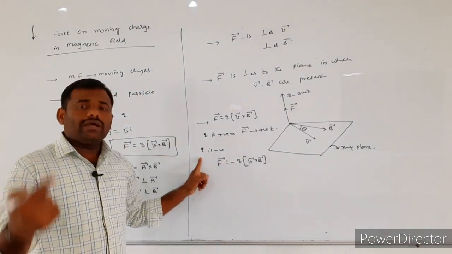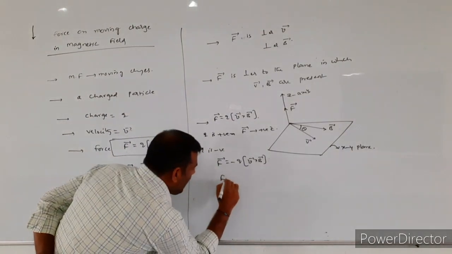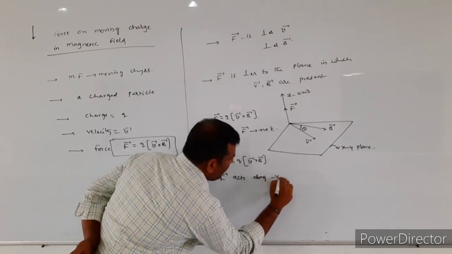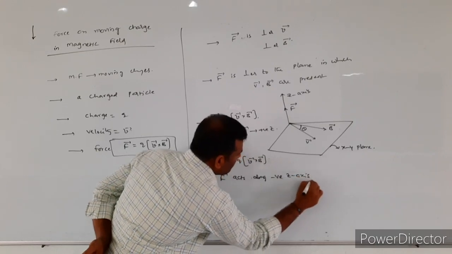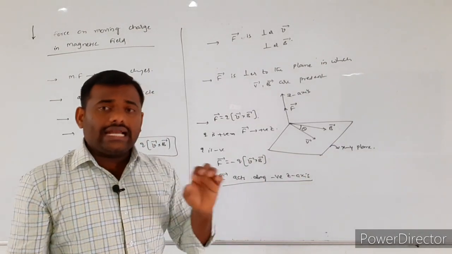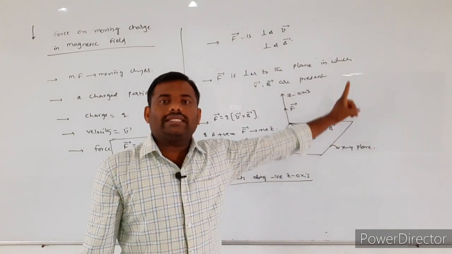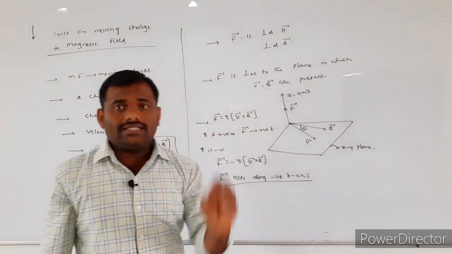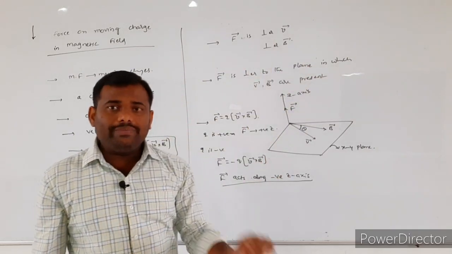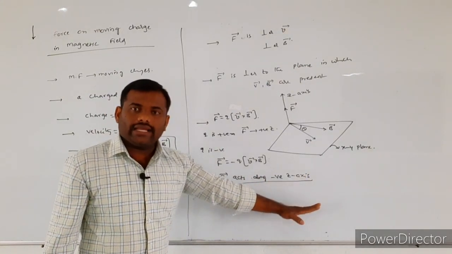If the charge Q is negative, F bar will be acting along the negative Z axis. Here the direction is very important. Whatever direction we get from the cross product of the two given vectors, whenever the charge is positive, the force is acting along the positive Z axis. Whenever the charge is negative, the force will be acting along the negative Z axis.